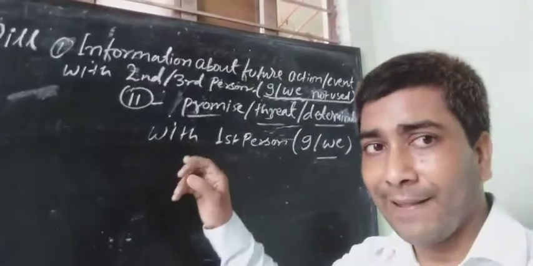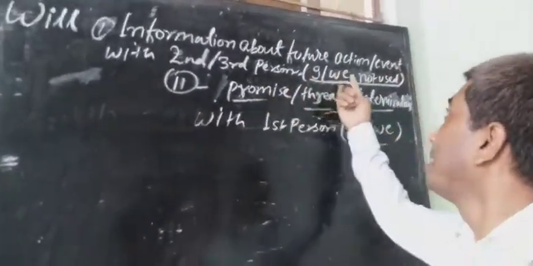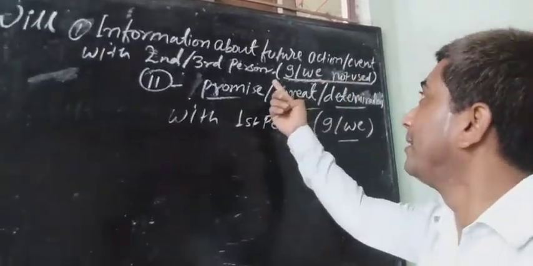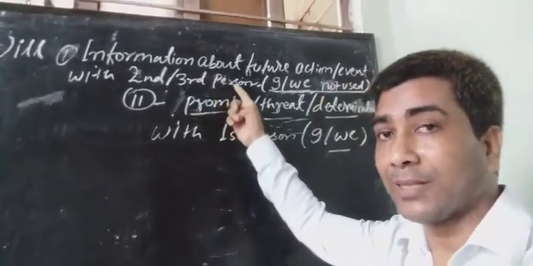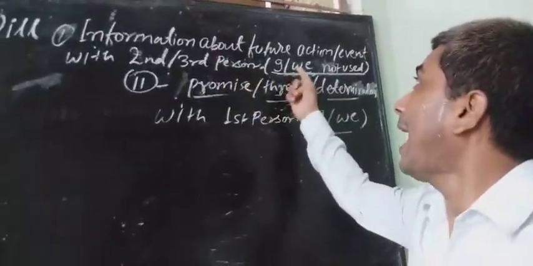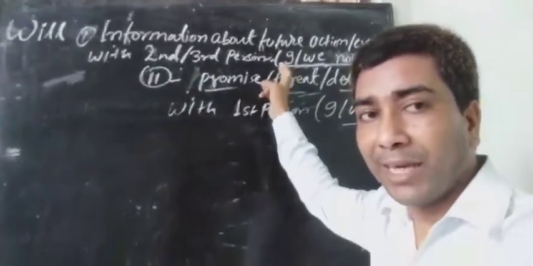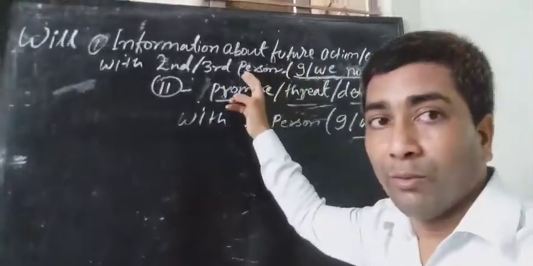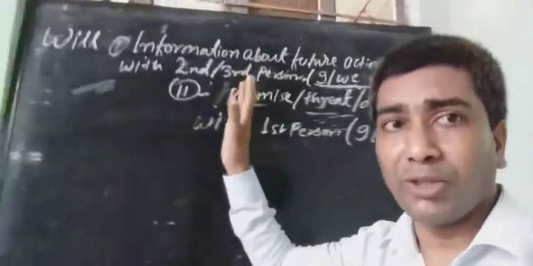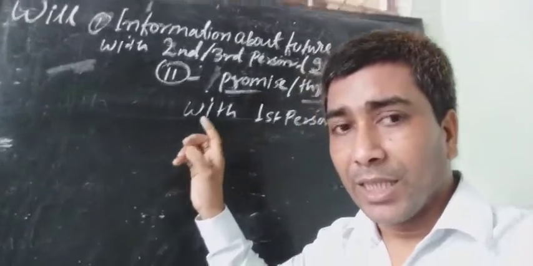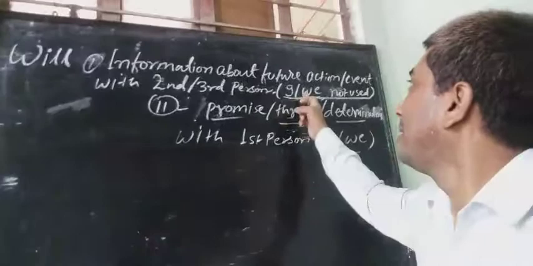Just like shall, the first use is to give information about any future action or event with second and third person, not first person. When the subject is I, will is not used for mere information about future action or event.